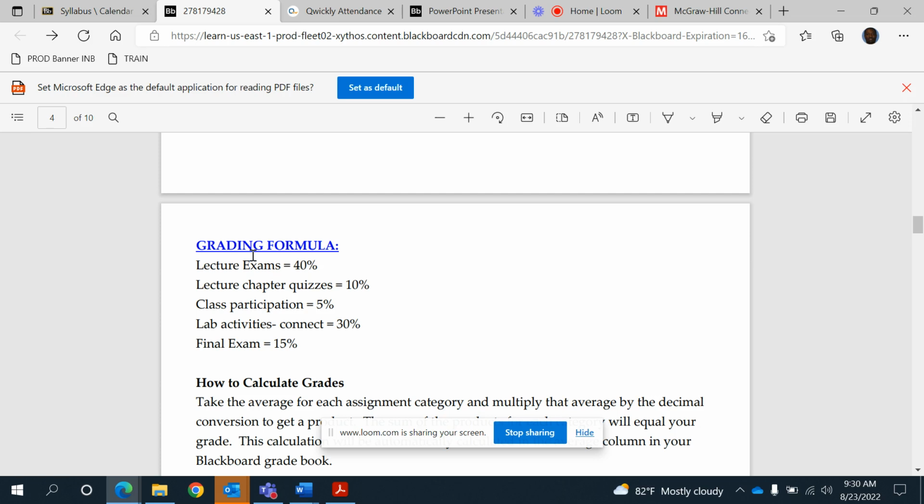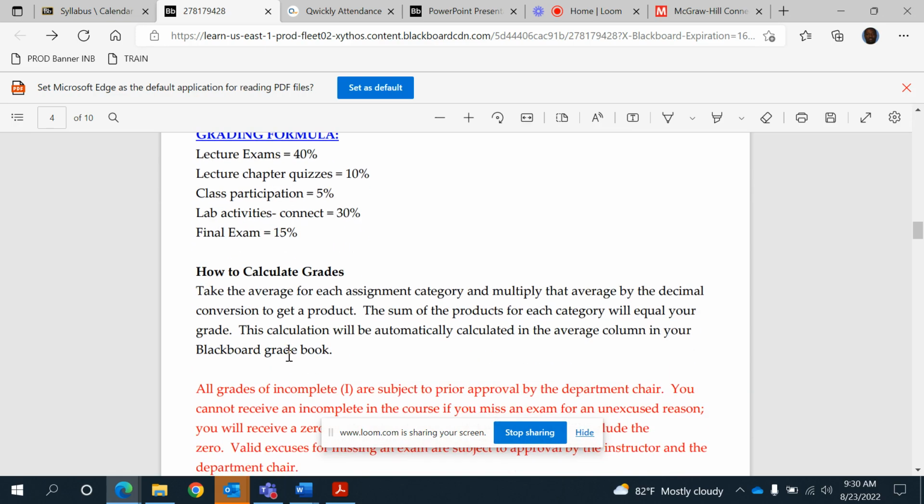How I see that you are actively participating in the class. That will be 5%. Then lab activities, which you will be doing on Connect. I'll show you how to do that in a bit. And that will be 30%. Then your final exam is going to be cumulative. We cover everything from chapter 1 to the end.